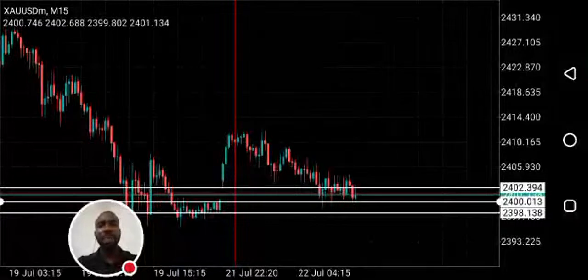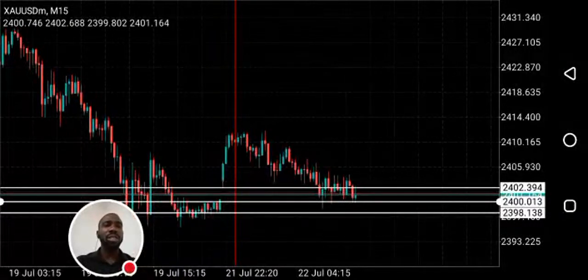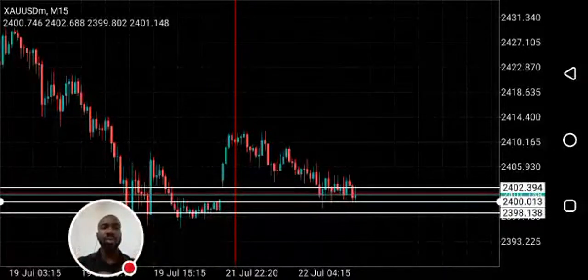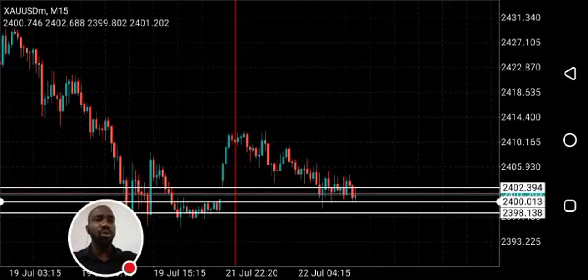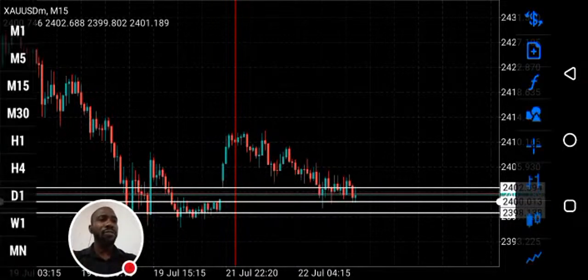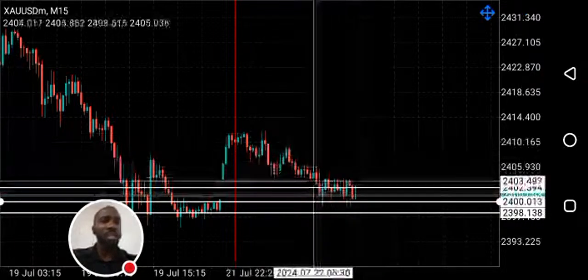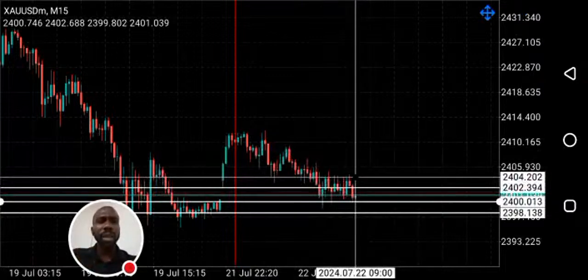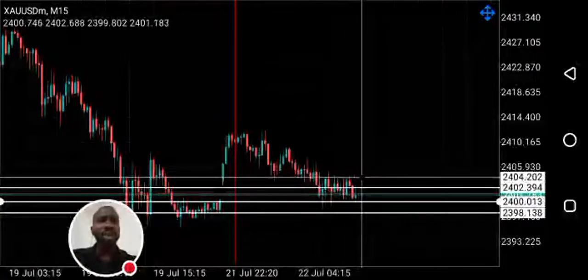Like I said, there's a high probability that price will pull back to fill the fair value gap that was created on the daily time frame before going bearish. So for today and tomorrow, I will be looking for opportunities to buy gold. If the current 15-minute candle closes above this resistance, I would go bullish on gold.